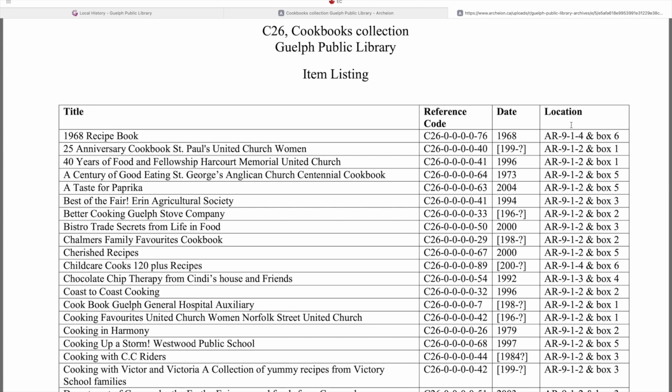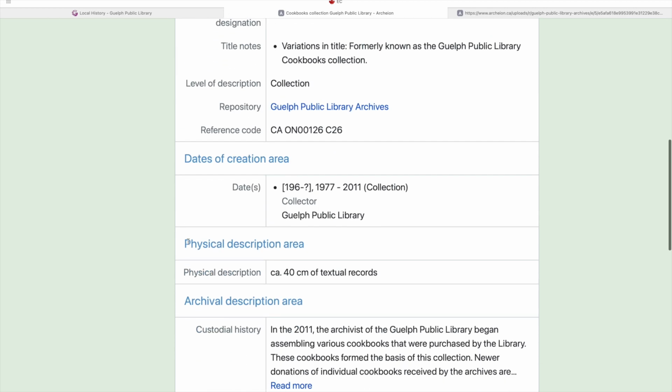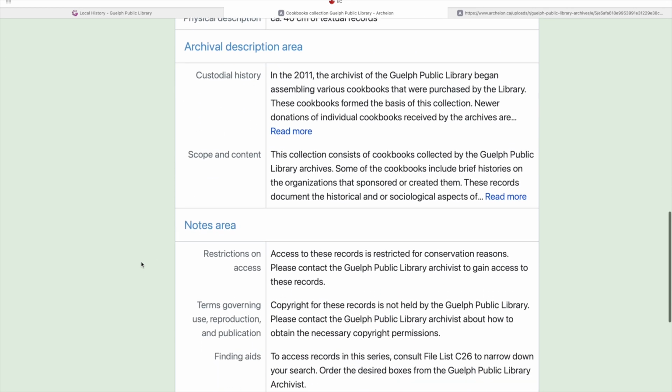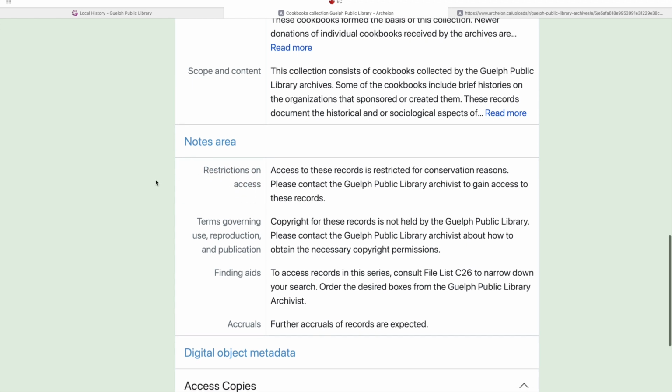So, for example, if you want to look at the 1968 recipe book, it helps if you can tell us what the location is. If we go back to the record for this collection, you may notice a notes section, which includes if there are any restrictions on the material. In this case, some of the books are very old, so you may not be able to look at all of them. In other cases, the records we have can be private and can only be looked at by the general public after a certain number of years, if ever.